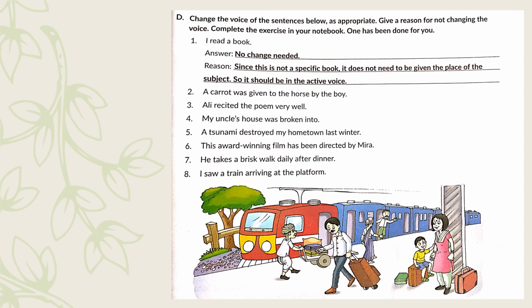See the fourth one. My uncle's house was broken into. Now here also no change is required because we are already emphasizing who broke into the house. That is unknown, right? Because when the doer of the action is unknown, we have discussed it will be in the passive voice.